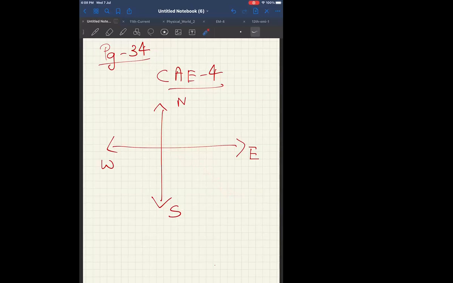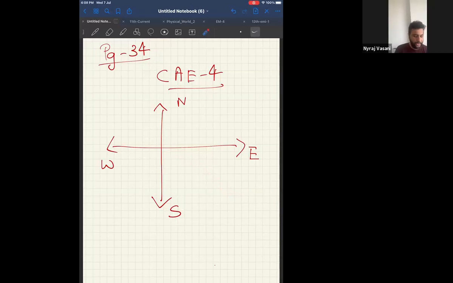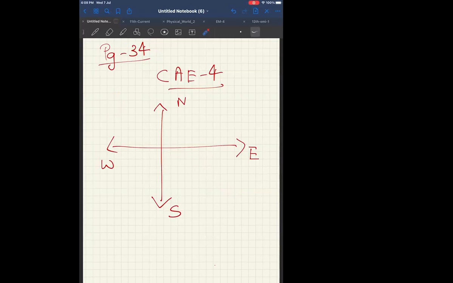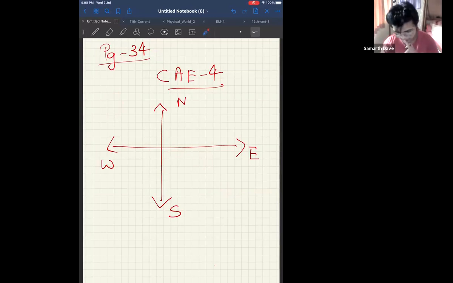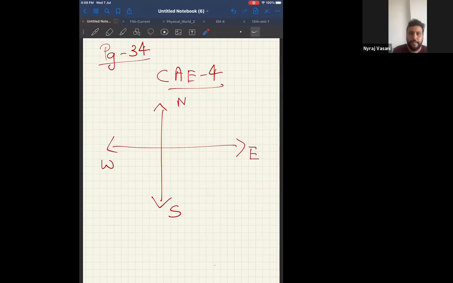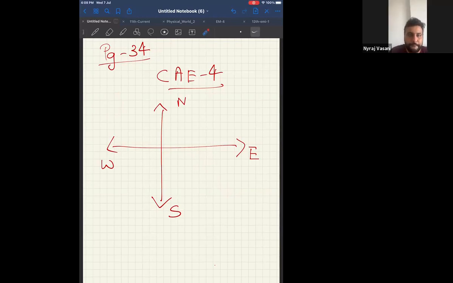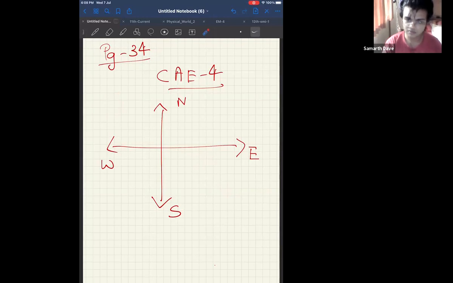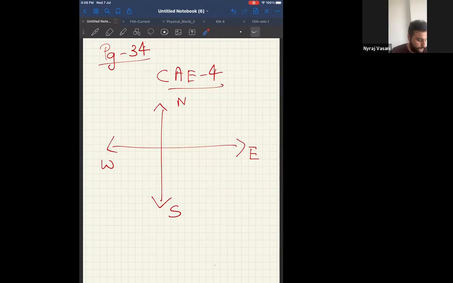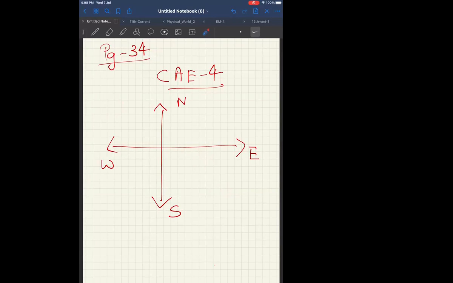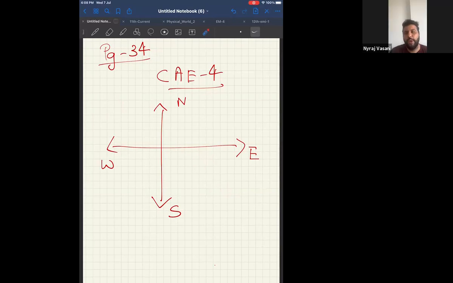Now, tell me what should be the answer for question number 1 in concept application exercise 4. Look at the question: represent the direction 30 degrees east of north. What we will do? We will not look at the options. We'll look at the question and we'll try to draw and we'll see our answer matches with which option.